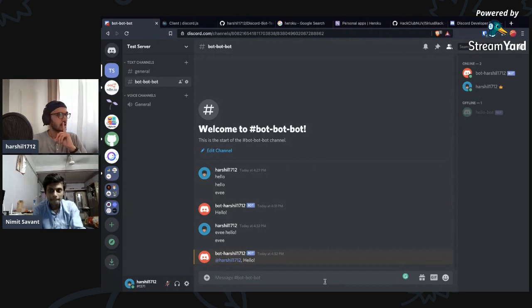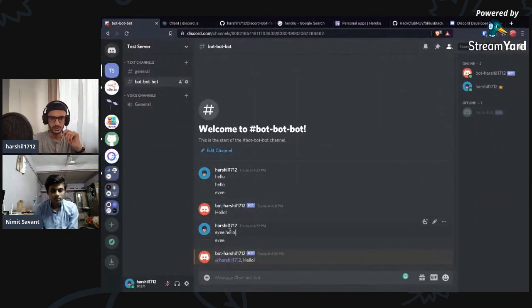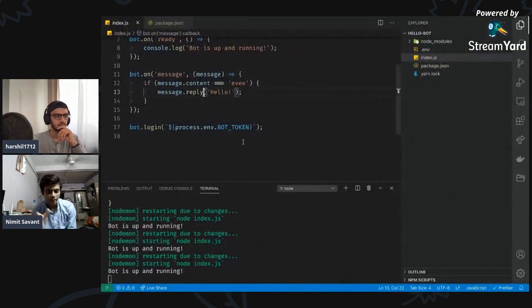Awesome. So we kind of have a bot working, but what I want to do is say EV and then some message, and then the bot replies, something that I showed earlier with this use case. So basically, you want EV hello, and then the bot should reply with it. It does not necessarily have to be hello. It can be something else, like EV, how are you doing? And then the bot should reply with that message after EV.